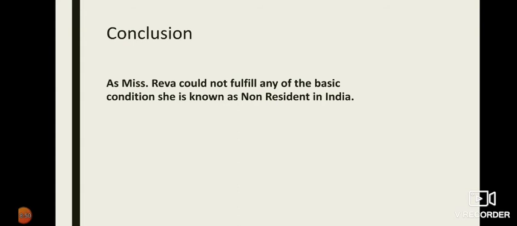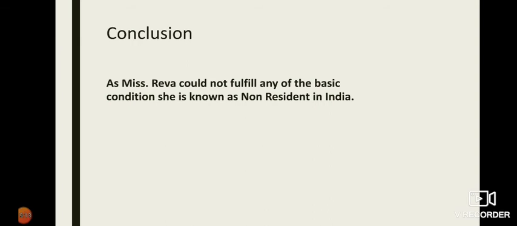in India. We have 3 residential statuses. One is ordinarily resident, second is not ordinarily resident, and third is non-resident. So Miss Reva has not fulfilled any of the basic conditions, so she is known as what? Non-resident in India.